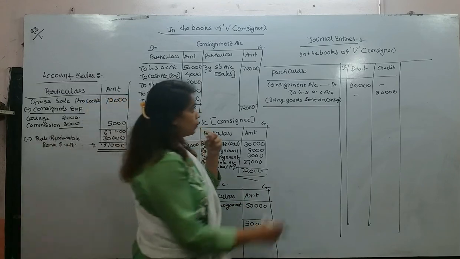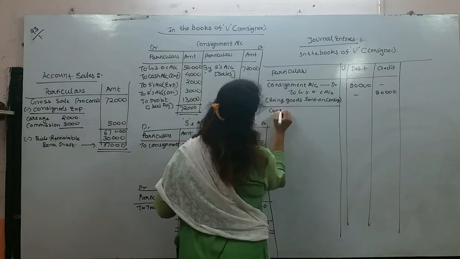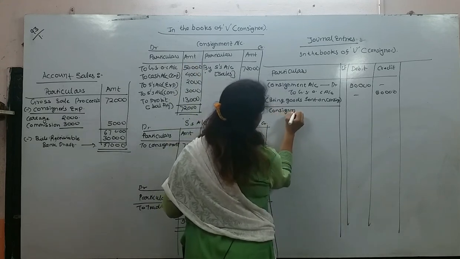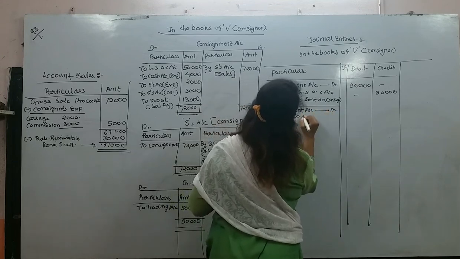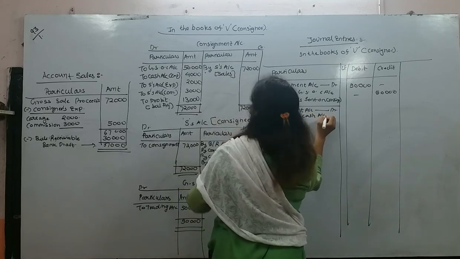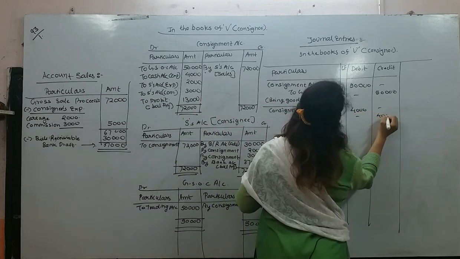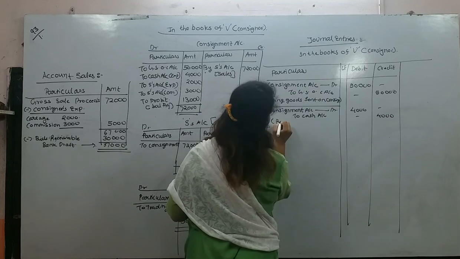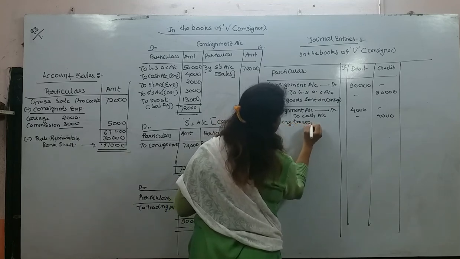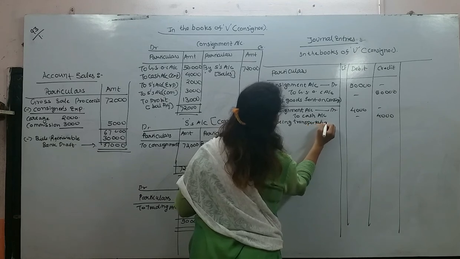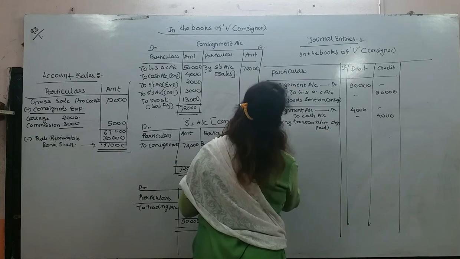Now the second entry will be consignment account debit to cash account. How much? 4,000. Narration, being transportation charges paid.